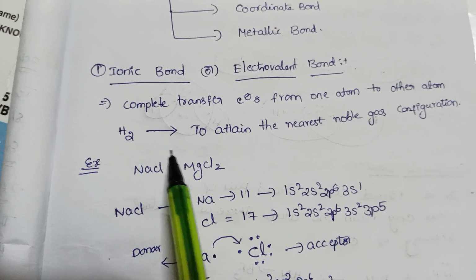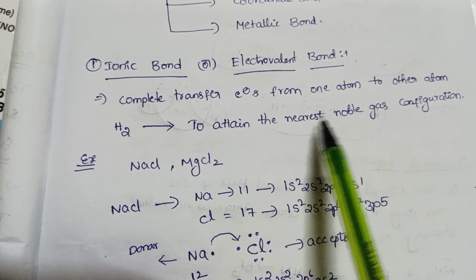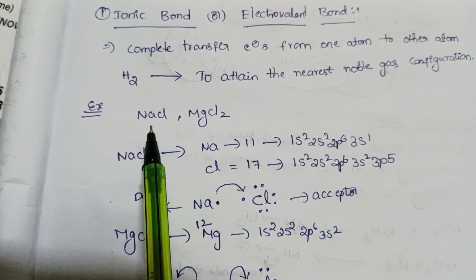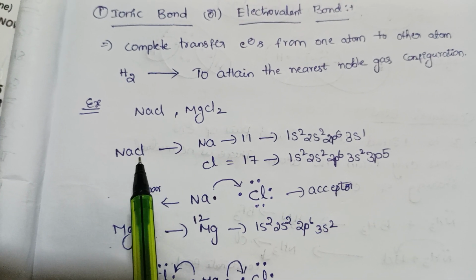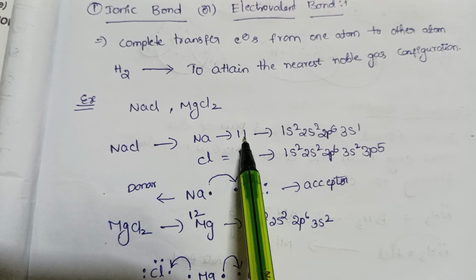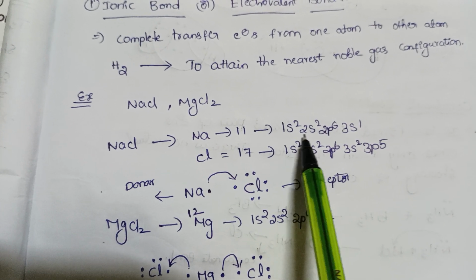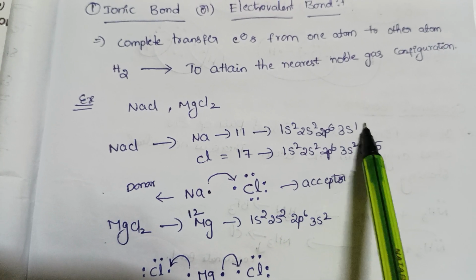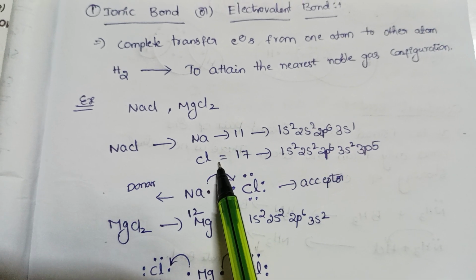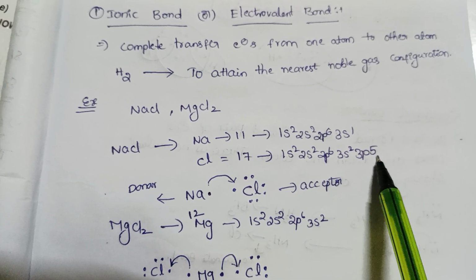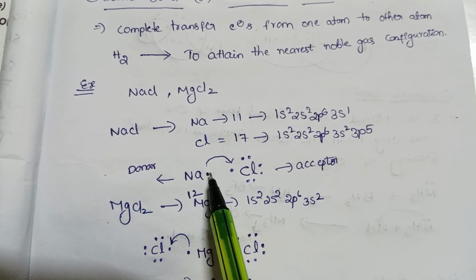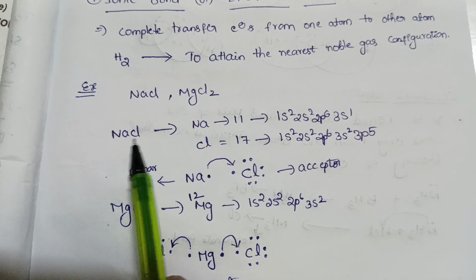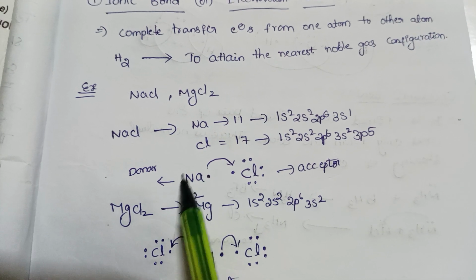If we take H2, to attain the nearest gas configuration. NaCl, magnesium. NaCl, the atomic number for sodium is 11. The electronic configuration for sodium is 1s2, 2s2, 2p6, 3s1. One electron is present in the outermost shell. Chlorine has 7 electrons in the outermost shell. See, if sodium donates 1 electron to chlorine, it gains noble gas configuration. It is a donor, it is an acceptor.